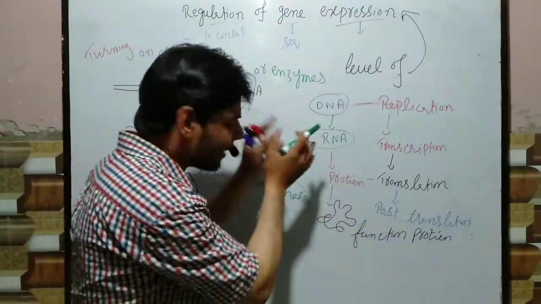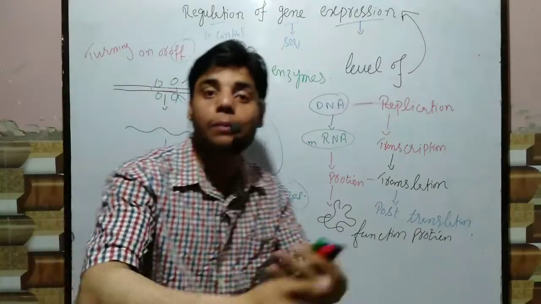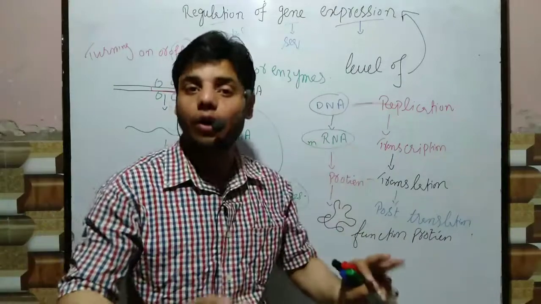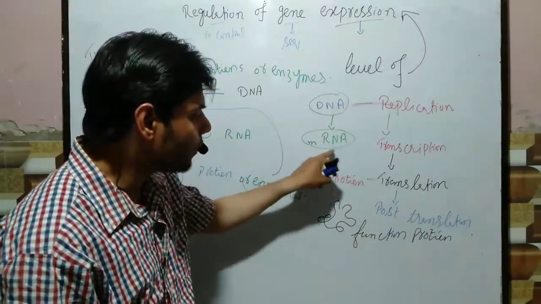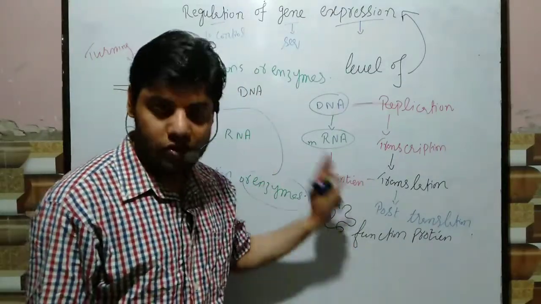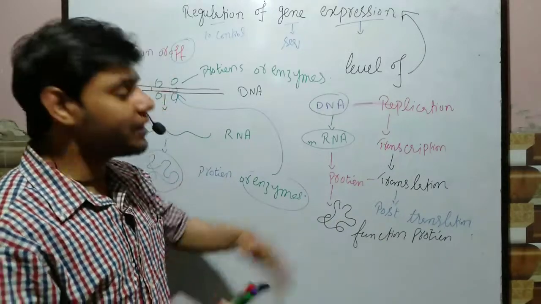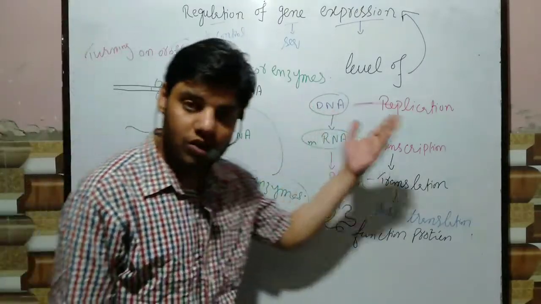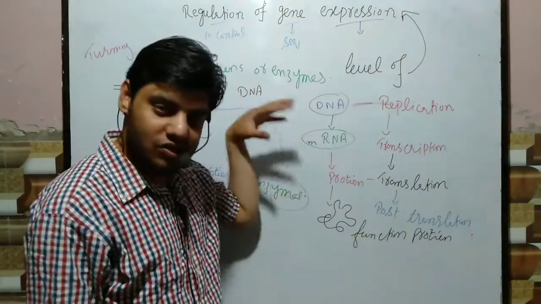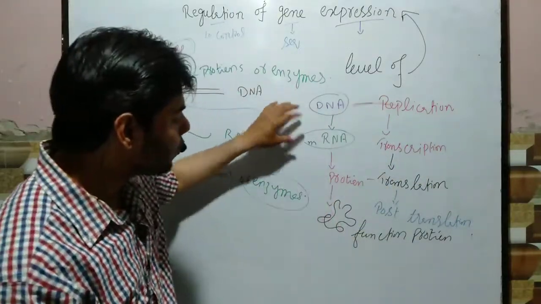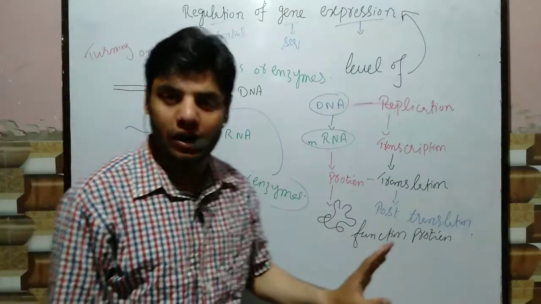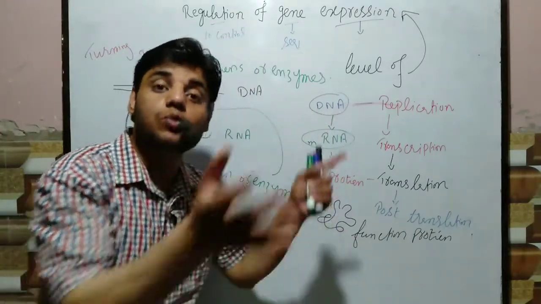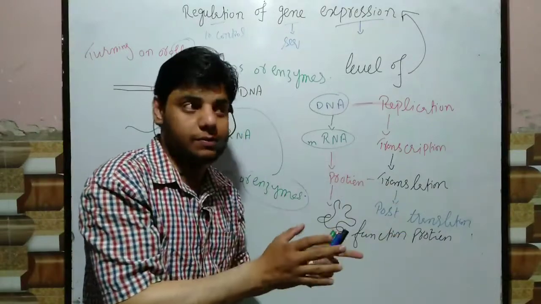When they act upon the DNA, the gene will turn on, and when the gene is turned on, we get mRNA, protein and functional protein as well. But there are also certain proteins which we call inhibitors, which act upon the genes inside the DNA, due to which the whole process is halted. This is the first level through which we can regulate gene expression.